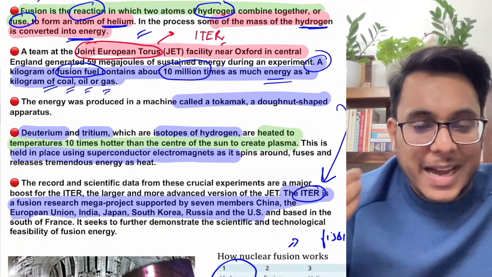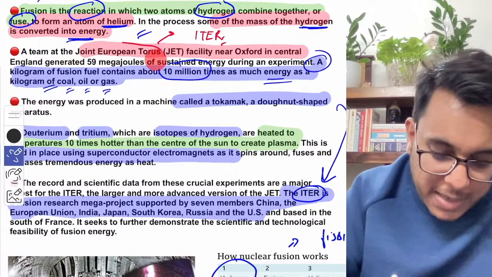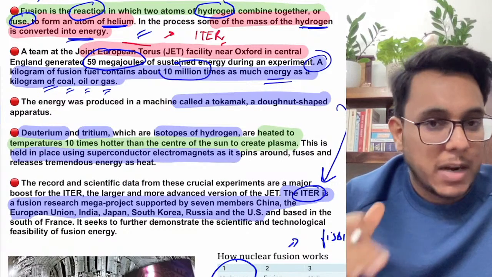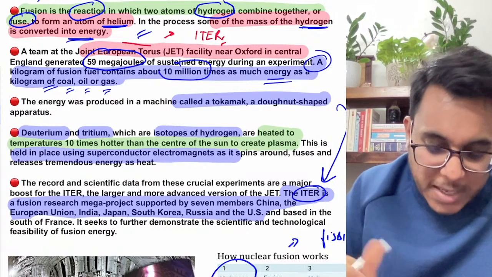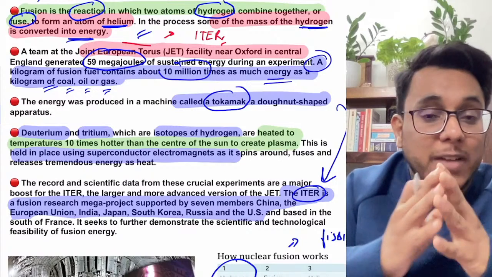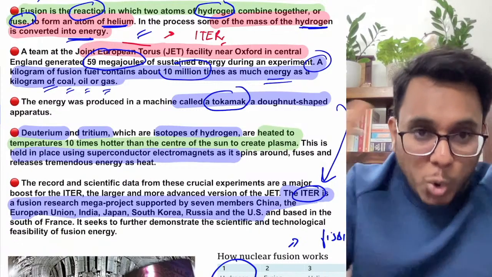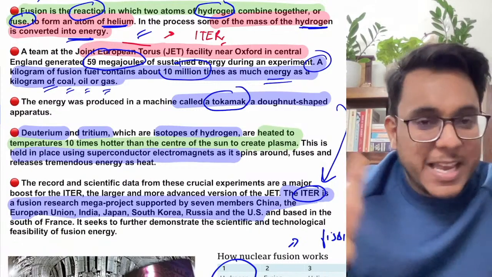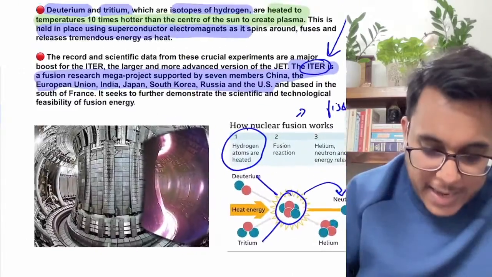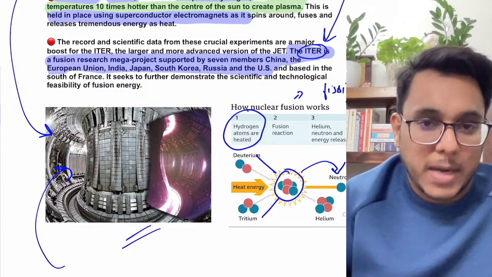They have demonstrated an experiment where through fusion they developed energy. How much energy? They developed 59 megajoules of sustained energy. Guys, this energy has been produced in a machine called a tokamak. When fusion happens, so much energy and heat will be generated that it is very difficult to sustain and carry it. So the tokamak is a donut-shaped apparatus. You can see here it is a tokamak, and in the tokamak this experiment has been carried out.